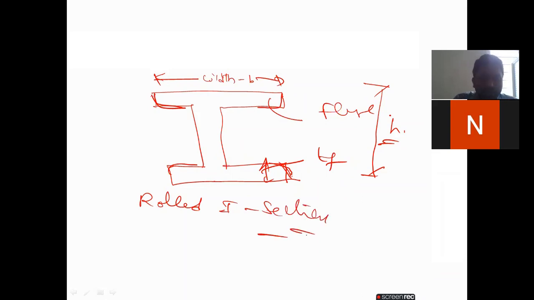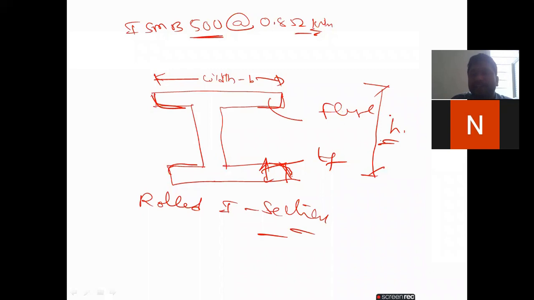Suppose I take an ISMB. This is only theory, don't go into depth. Once we start problems, I will explain in depth. There is a section ISMB 500 at 0.852 kilonewton per meter. So what is that? 500 means the depth h, and 0.852 is the weight.